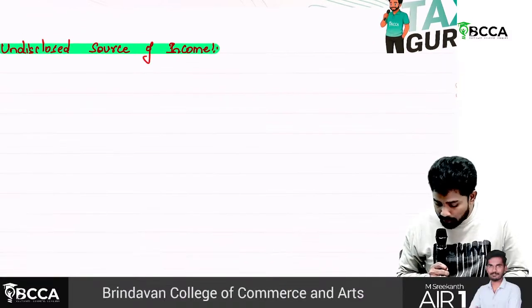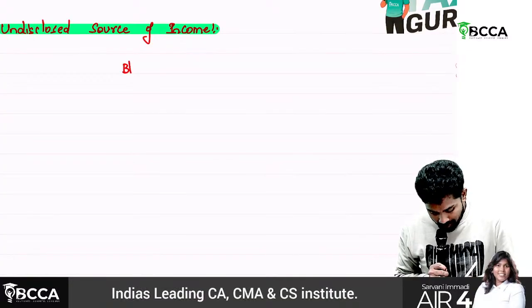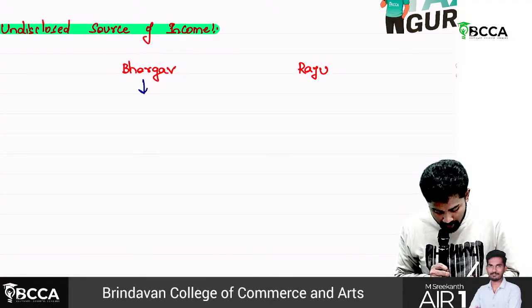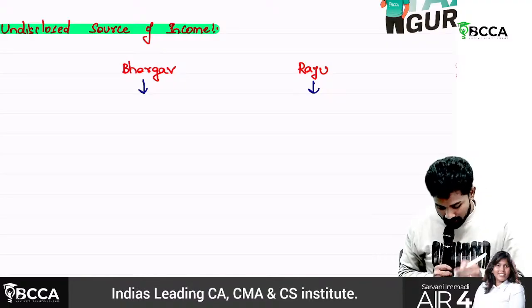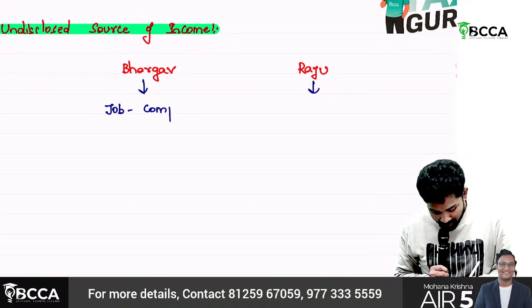Undisclosed source of incomes. Sir, we'll understand. I mean, sir, here there is Bhargav. The other guy is like Raju. Bhargav, sir, is a sincere student. Regularly he'll come to college, campus, and he cleared CMA. Then he got a job and he is working in a company. Raju, irregular.